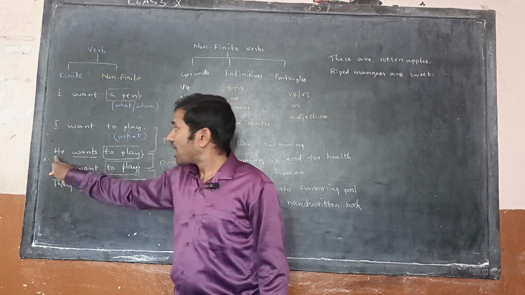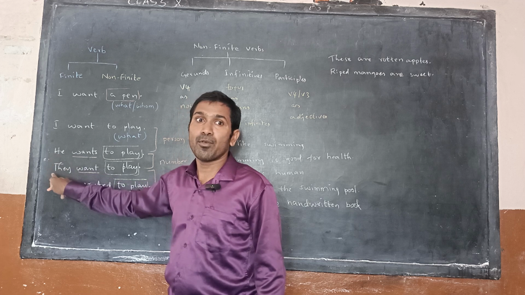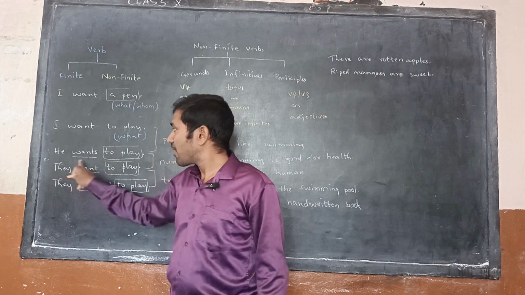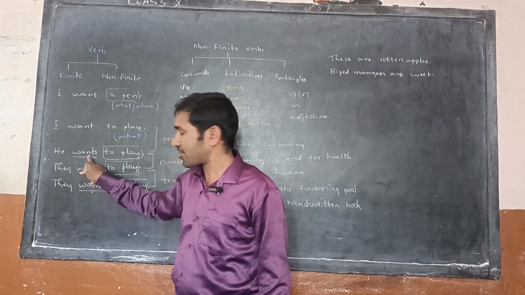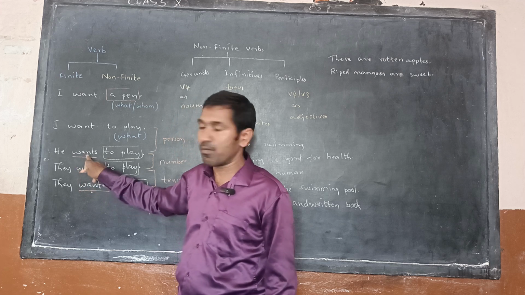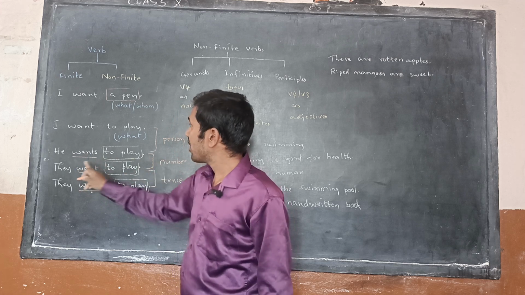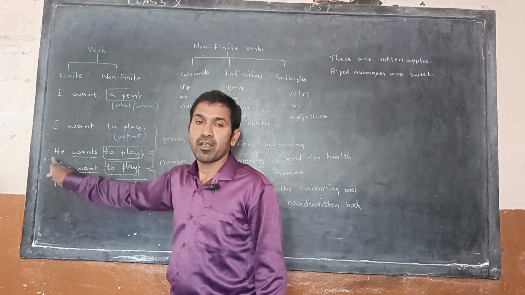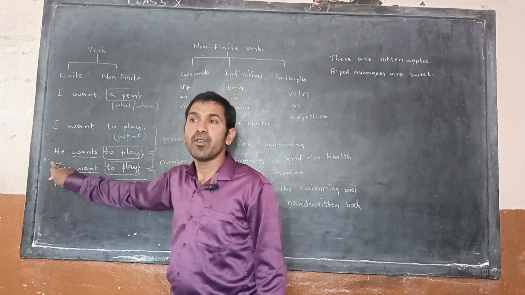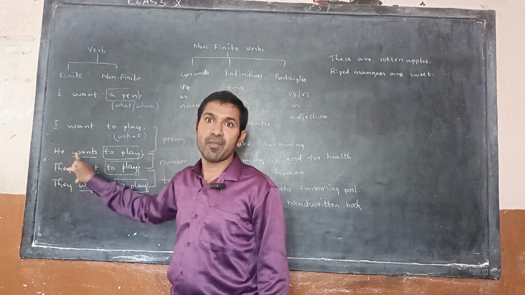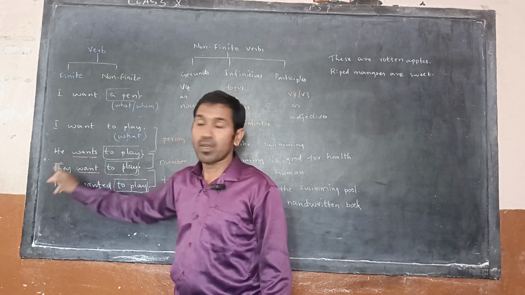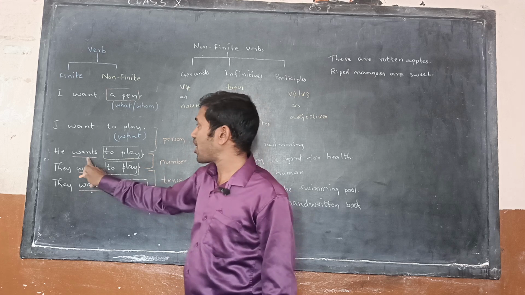But as per singular and plural, he is singular, they is plural, we have changed the verb based on the number. Though they belong to the same person and the same tense, based on the number, singular or plural, we have changed the verb.